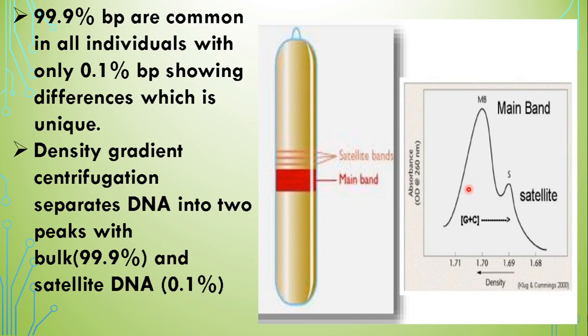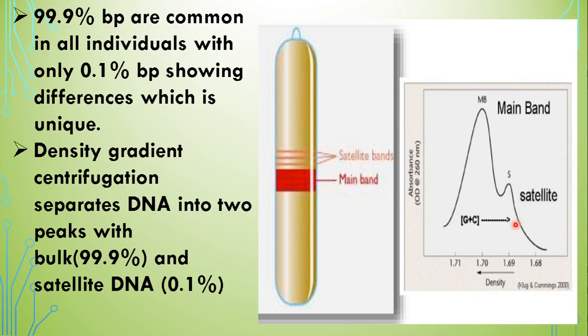If we trace a graph of this separation, it has been seen that two peaks are formed in the graph. One is a major peak, which is due to the bulk DNA. Bulk DNA means here the 99.9% of the base pairs, so they form the main band. Whereas the small portion is due to that 0.1% of DNA, which is referred to as the satellite DNA.